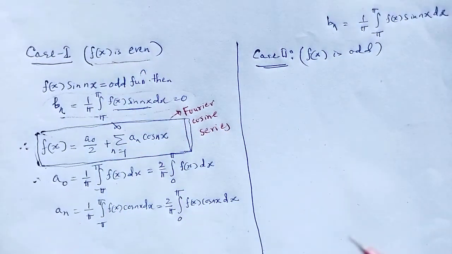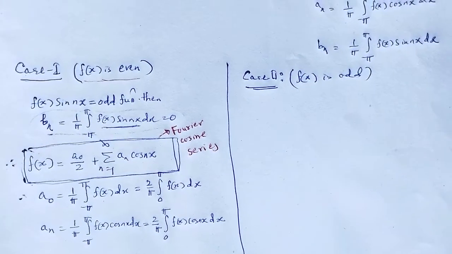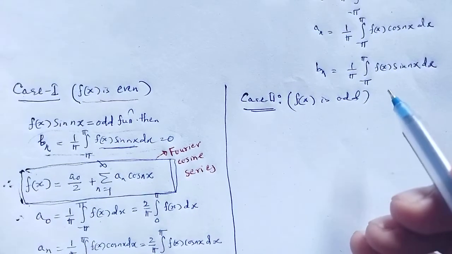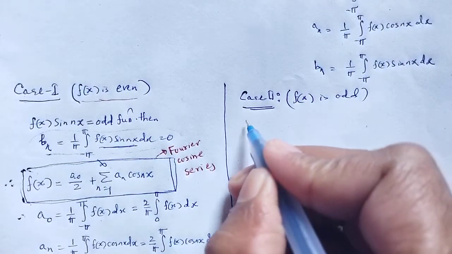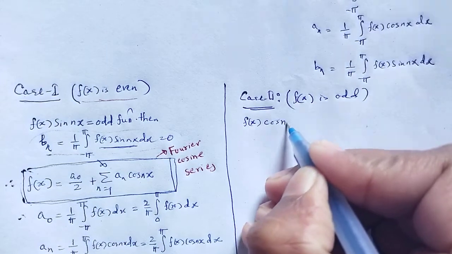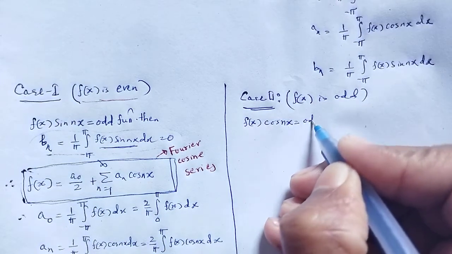Okay. Then another condition, when f of x is odd in the range minus pi to pi, what happened? Then f of x cos nx will be odd.